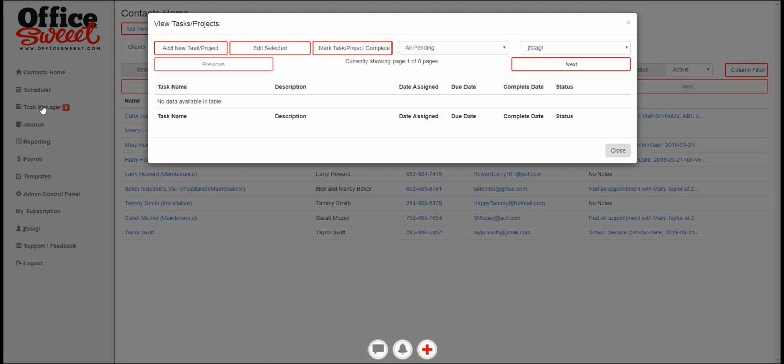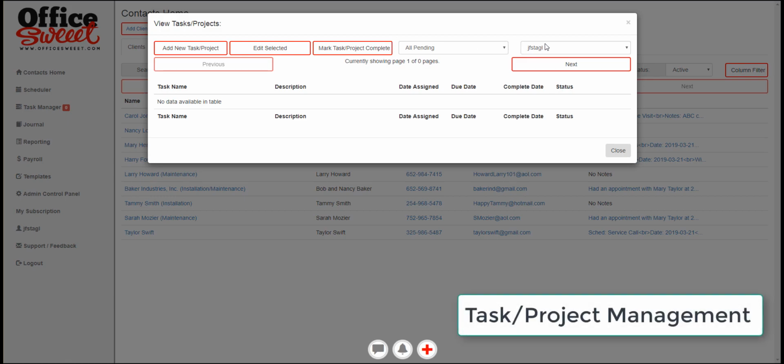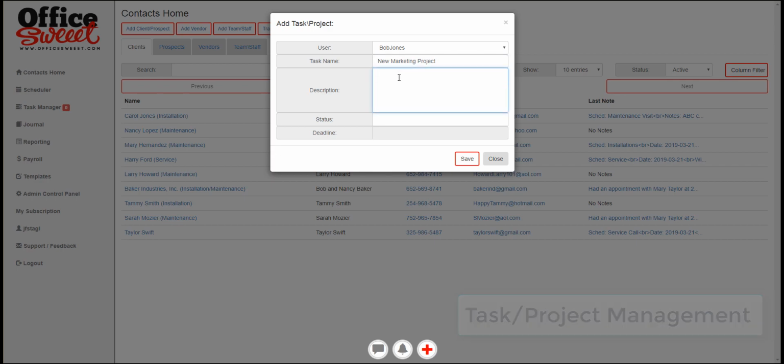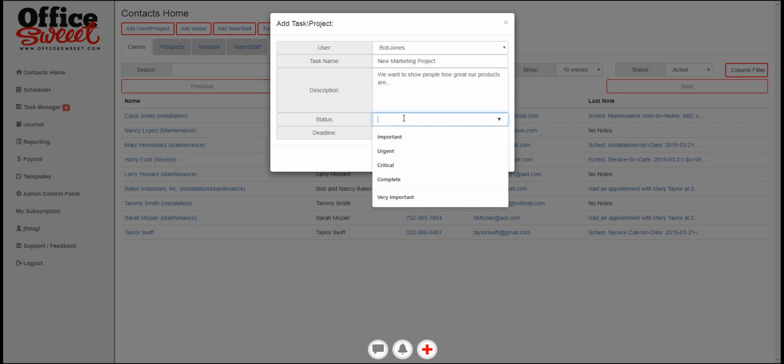We call it the task manager or project manager. So you just go ahead and choose somebody on your staff and you add a new task. So you put the task name in here. And then you put a description, and then you can actually voice that in if you're on your phone. But we're going to do this, that, and the other thing. You're going to explain the whole thing. You can click on create a status. You can write in any status you want. You can put a due date in there. We can just call this important.